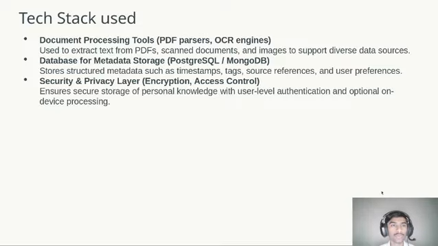For the security and privacy layer, I will use encryption and access control for better user safety, with user-level authentication and optional on-device processing.